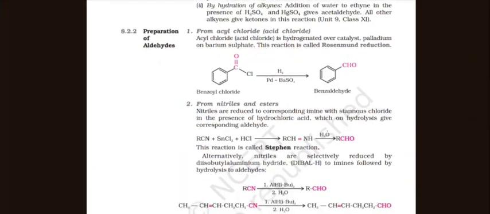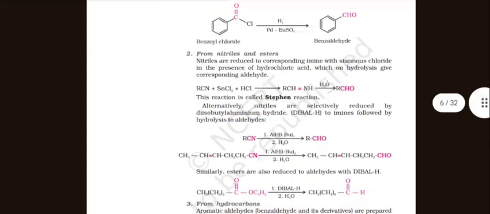Preparation of aldehydes from acyl chloride. Acyl chloride is hydrogenated over a catalyst, palladium on barium sulfate. This reaction is called Rosenmund reduction. Benzoyl chloride with H2 and Pd/BaSO4 forms benzaldehyde.